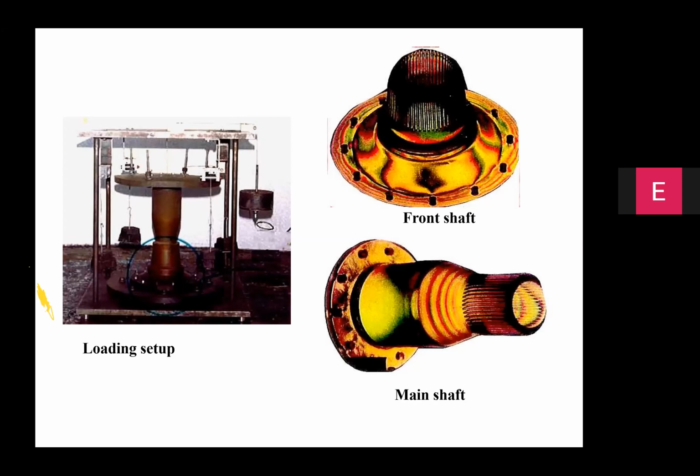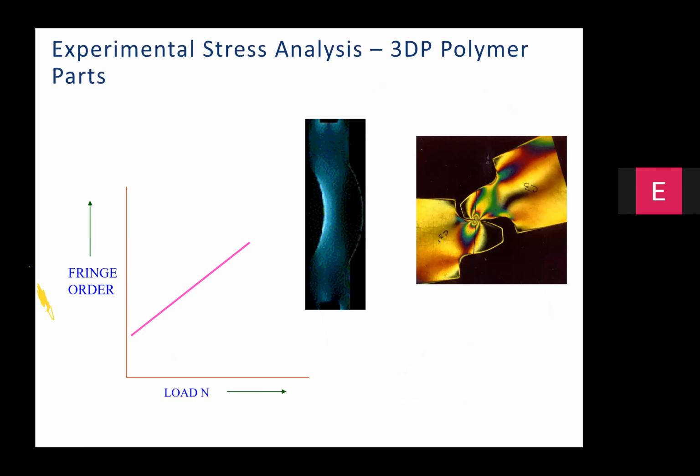I'll give a simple example through which this aspect becomes very evident. Imagine that you make 3D printed parts out of photopolymer corresponding to the gear wheels, load them together, subject them to the simulated loading condition and see through the polariscope. You can see the contact stresses here.